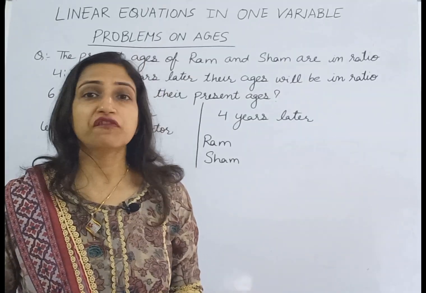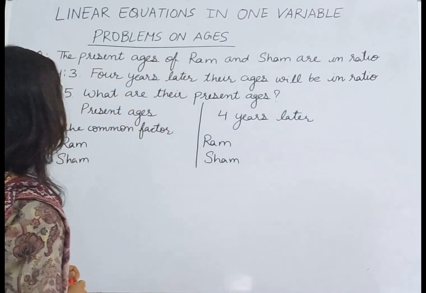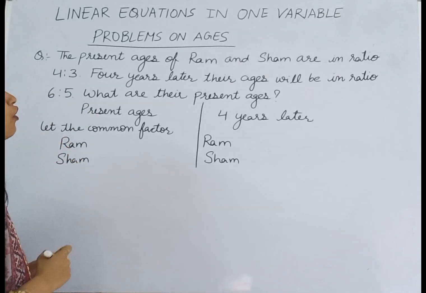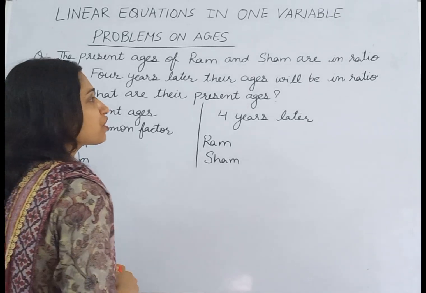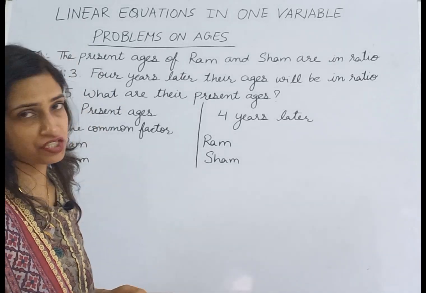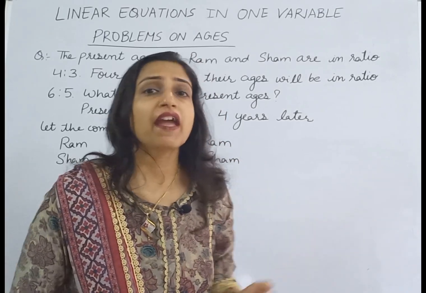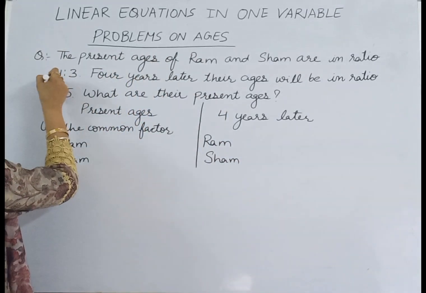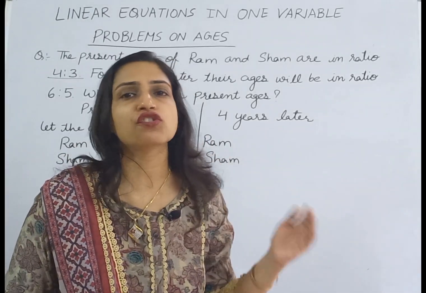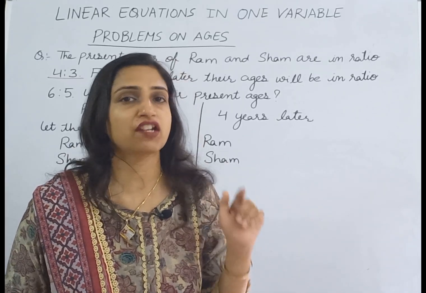Our next question is very interesting and very important, and the question is: present ages of Ram and Shyam are in ratio 4:3. 4 years later, their ages will be in ratio 6:5. What are their present ages? So we are given that there are two persons, Ram and Shyam, and their ages are in ratio 4:3. And 4 years later, their ages will be in ratio 6:5. And we have to find the present ages of Ram and Shyam.